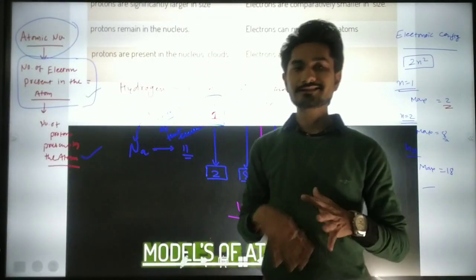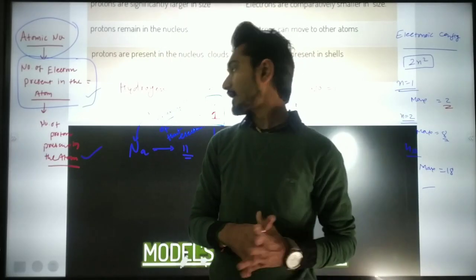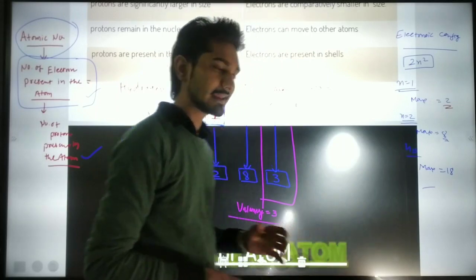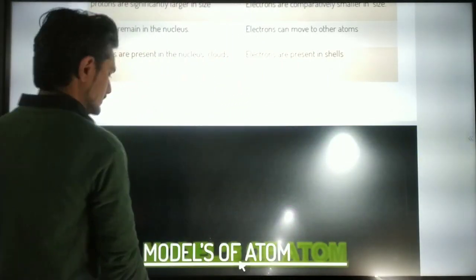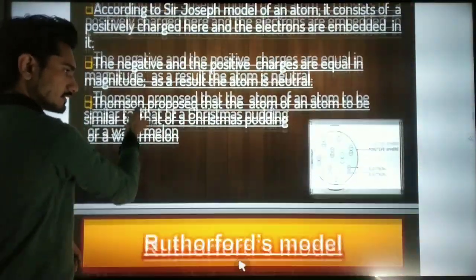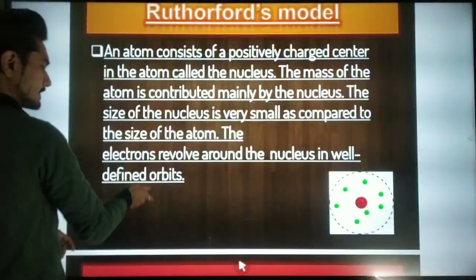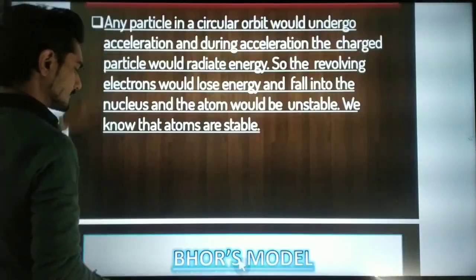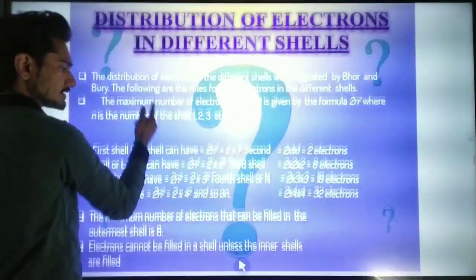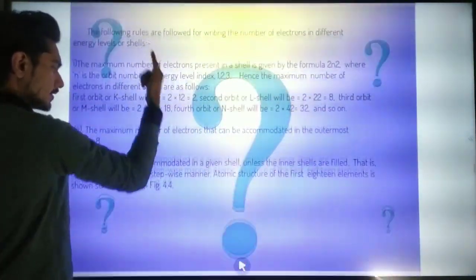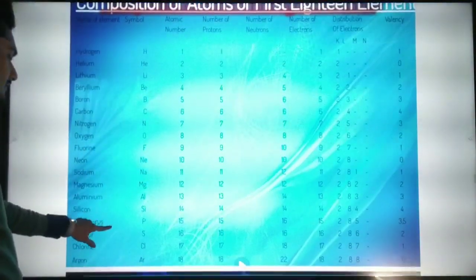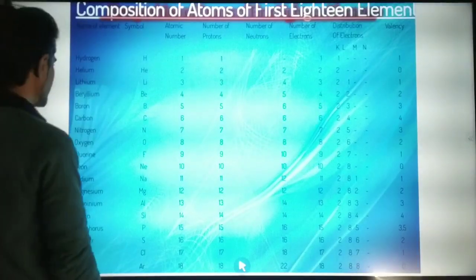Now I think you all are understanding the valency topic. So we are going to the topic that we are discussing today, and that is the composition of 18 elements. These are the things that we have already discussed in the earlier lecture: Bohr's model, Rutherford's model. This is the topic that we are discussing today. I think you all can see the 18 elements properly.